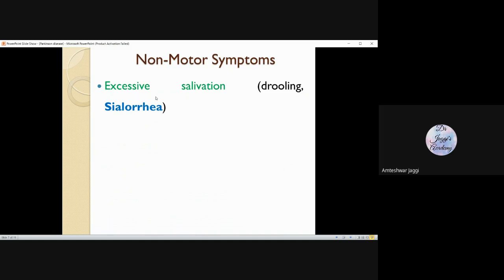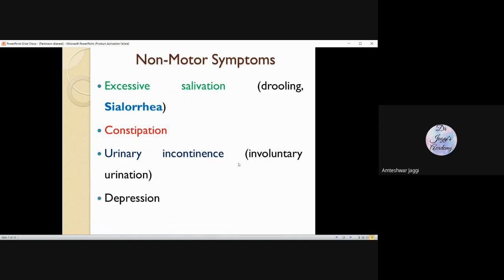Like there's excessive salivation. The person is not able to close the mouth in a proper manner. So there's drooling, the excessive salivation. Constipation is one of the major features. Urinary incontinence. The person is not able to control urination. He has no control on urination, so urine passes involuntarily. Depression, loss of memory, dementia. So these are some non-motor symptoms. But the characteristic features of Parkinson is the motor movement that we are going to discuss.